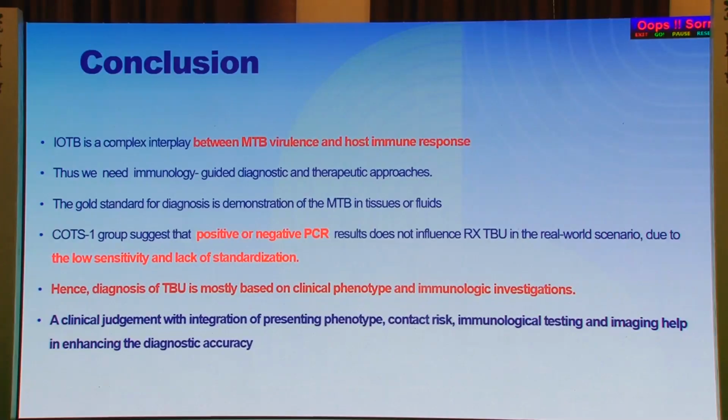Though the standard for diagnosis is demonstration of MTB in the tissues and the ocular fluids, the CORD study suggests that a positive or negative PCR does not influence the treatment of TB uveitis in the real world scenario. Why? Because of the low sensitivity and lack of standardization. Hence, diagnosis of TB is mostly based on the clinical phenotype and the immunological investigations. We need very good clinical judgment with integration of the presenting phenotype, contact risk, immunological testing and imaging to enhance our diagnostic accuracy.